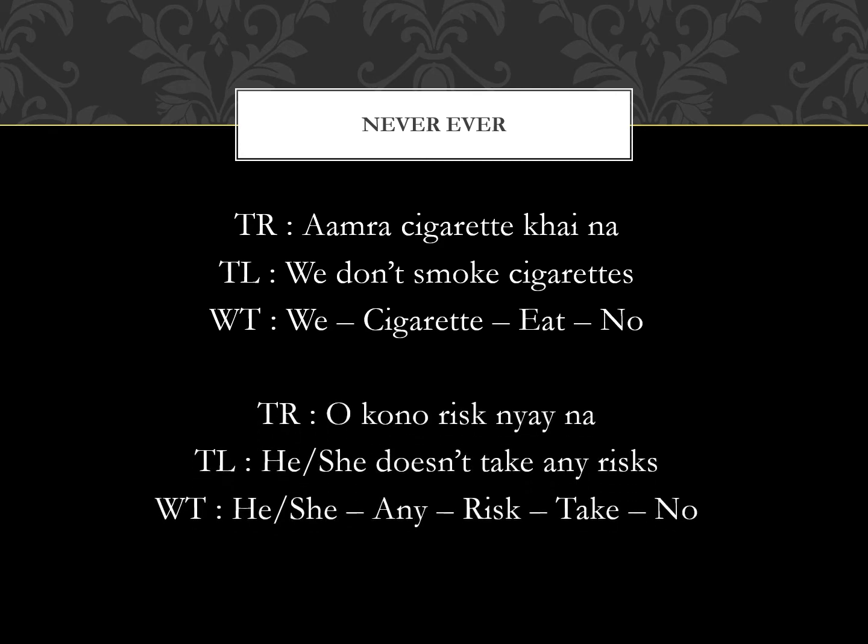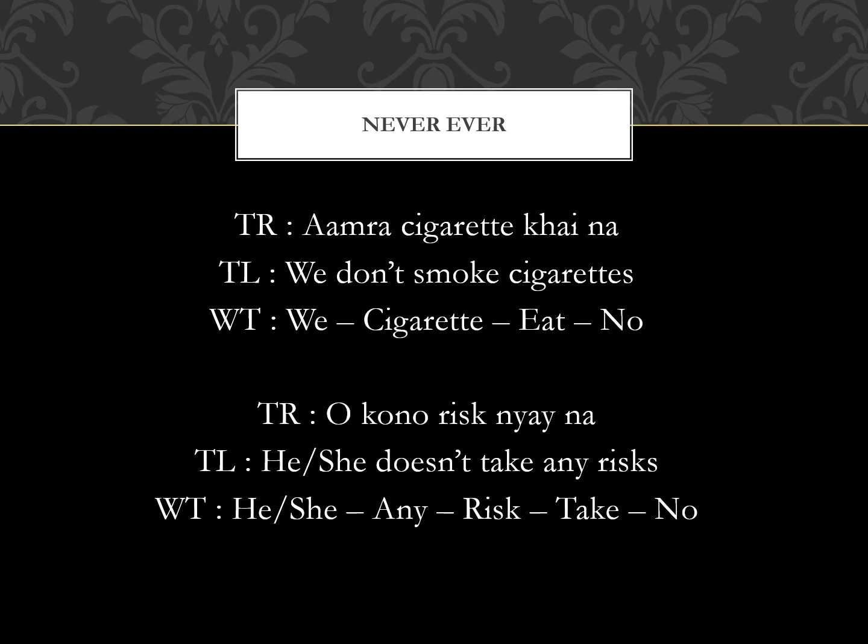He or she doesn't take any risks. ও কোনো risk নেয় না. Again, as you remember, he or she both translates to O because Bengali is gender neutral. Kono is any. Let's say if you want to say this sentence in the affirmative, like he or she takes risks, then that sentence will be O risk নেয়.